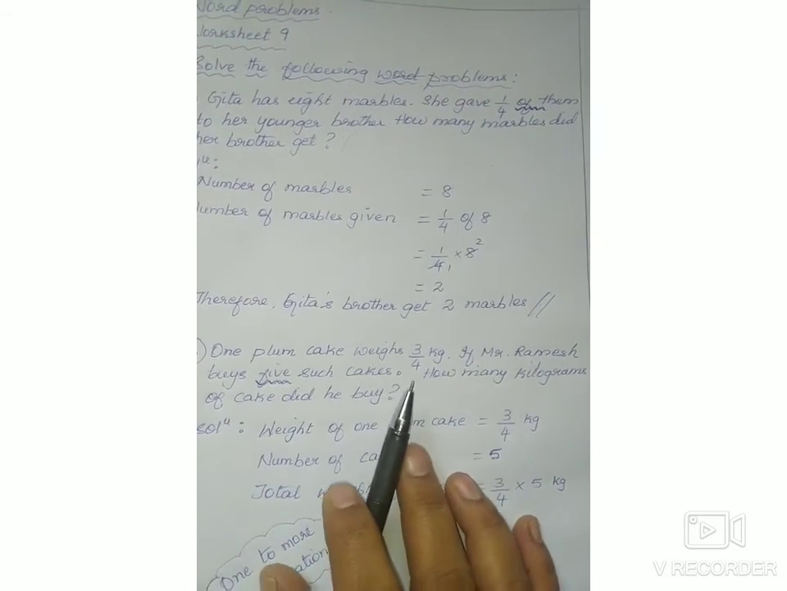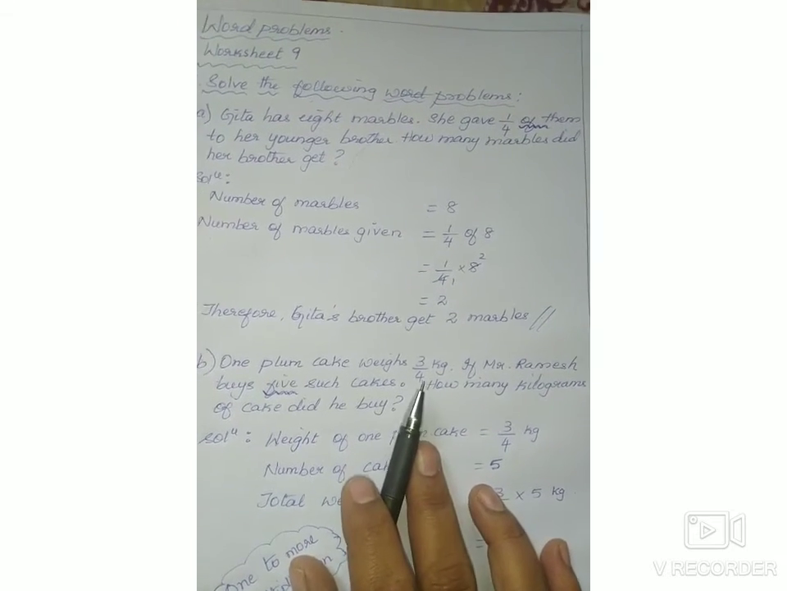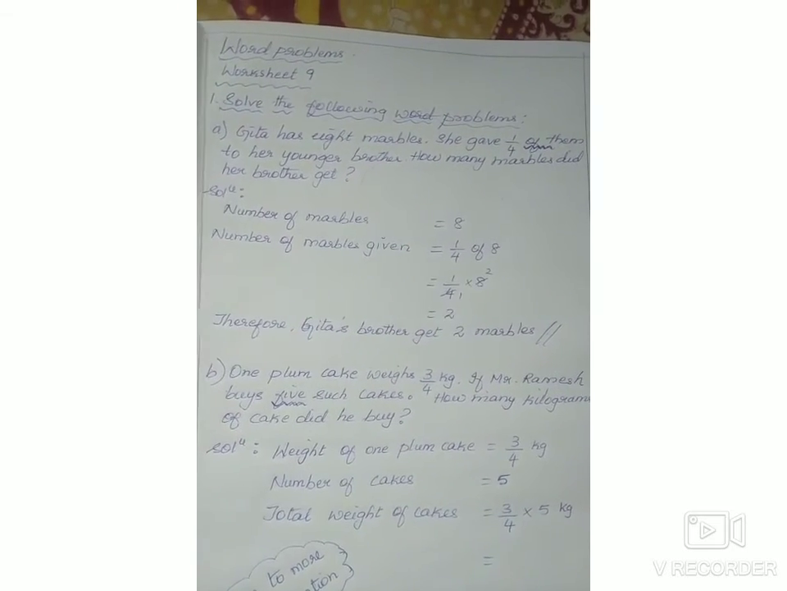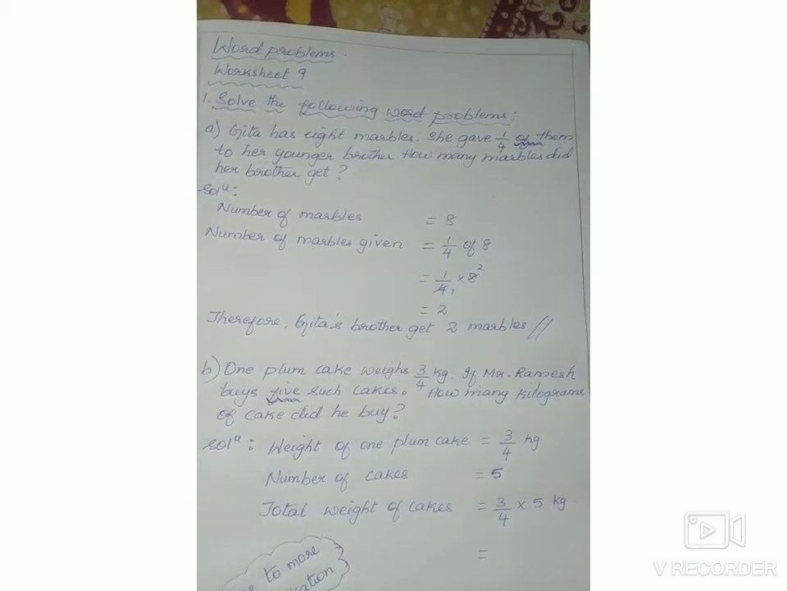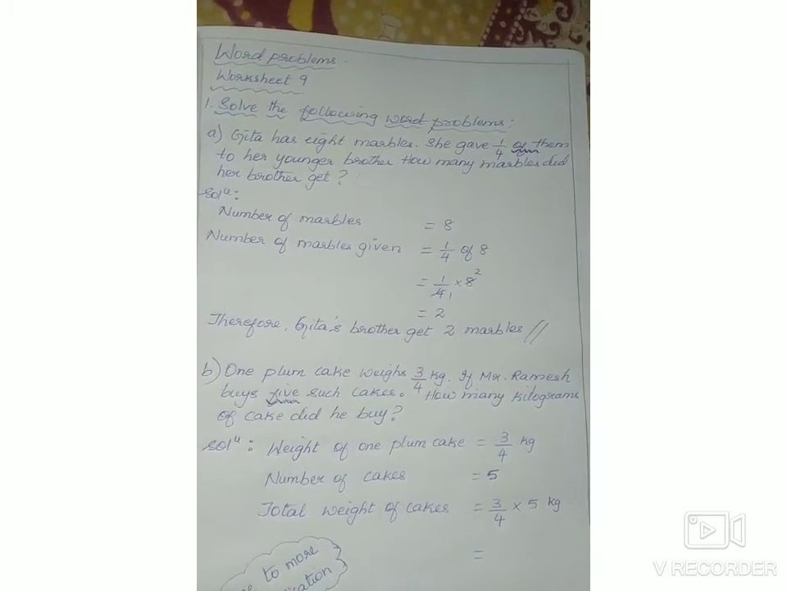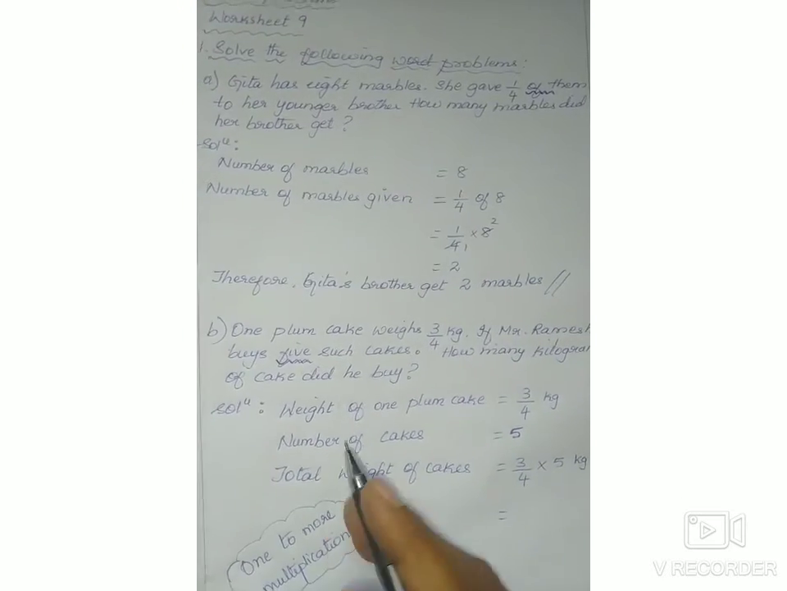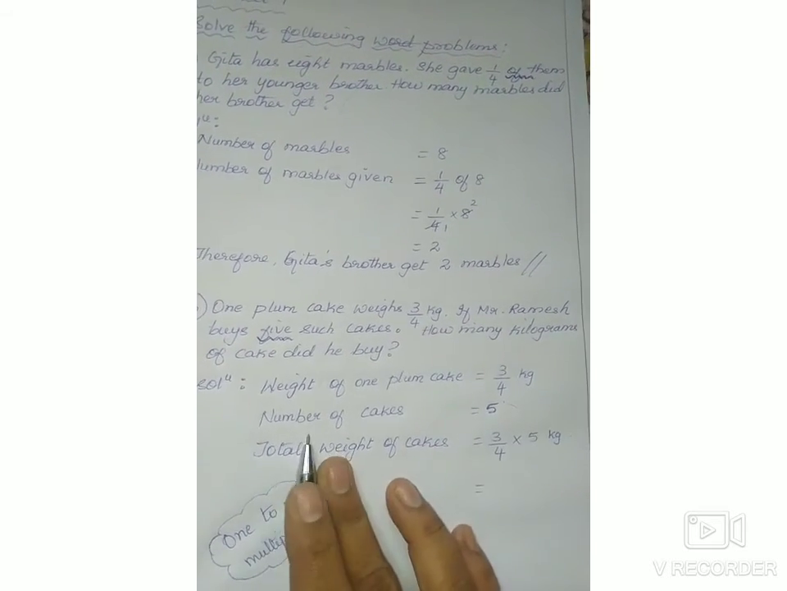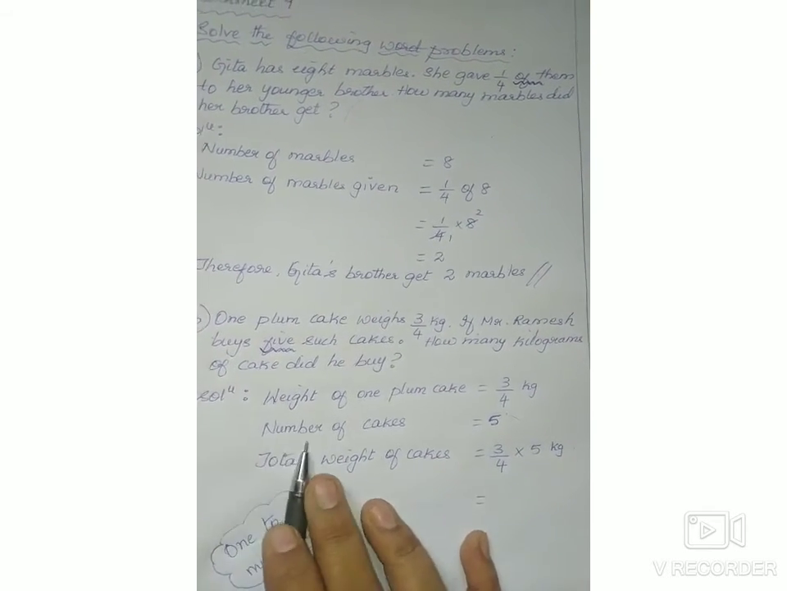So here 1 plum cake weighs 3 by 4th kg. If Mr. Ramesh buys 5 such cakes, how many kilograms of cake did he buy? So how to solve this? Weight of 1 plum cake is 3 by 4 kg. Okay, that is given data. Number of cakes.